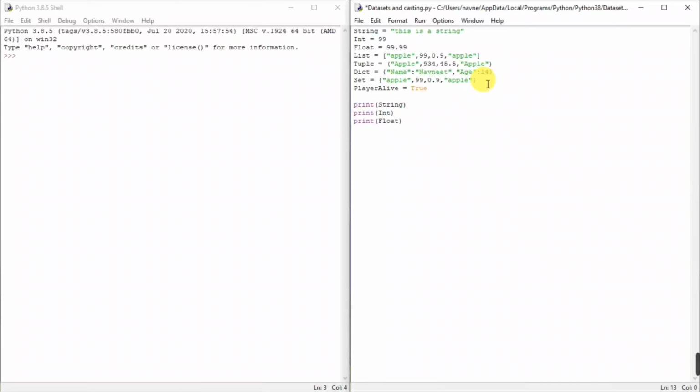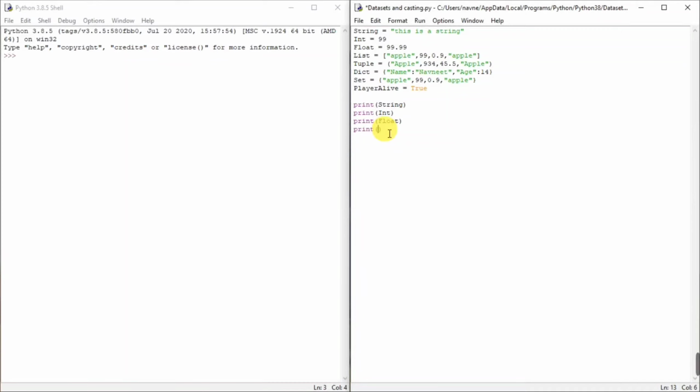Now for a list, I can print out the list, but if I want to print out a specific element in the list, like let's say apple 99 0.9, I have to get that index of the items. Index starts from 0, so apple's index will be 0, then 1, then 2, and then 3. Though there are 4 elements in the list, as it starts from 0, there will be indexing up to 3. So how to print them out?